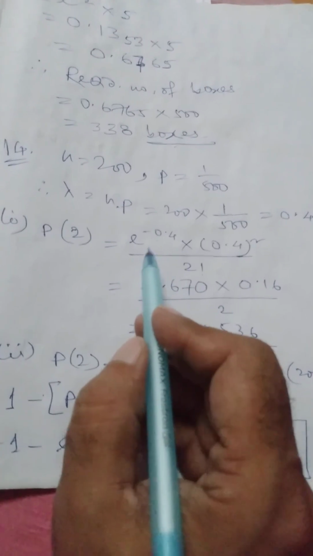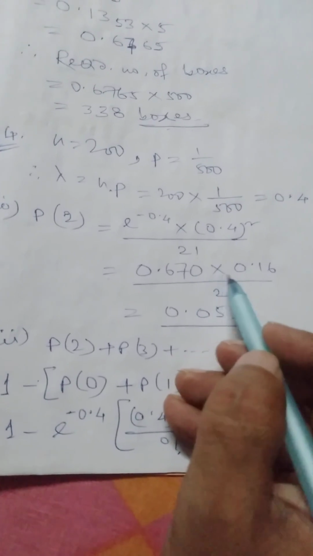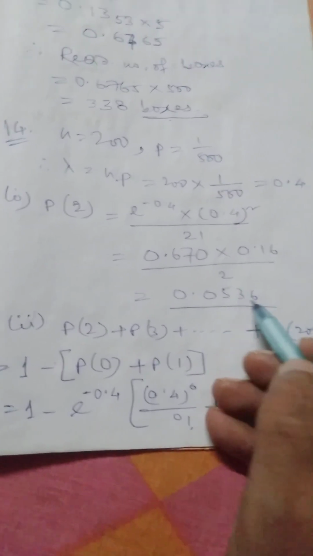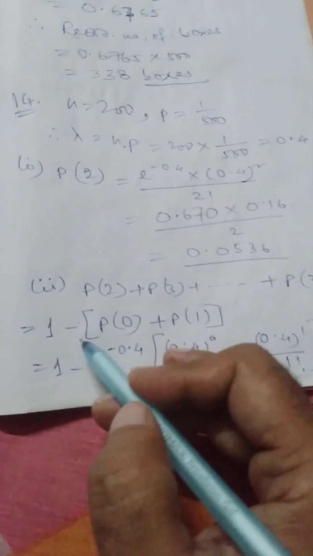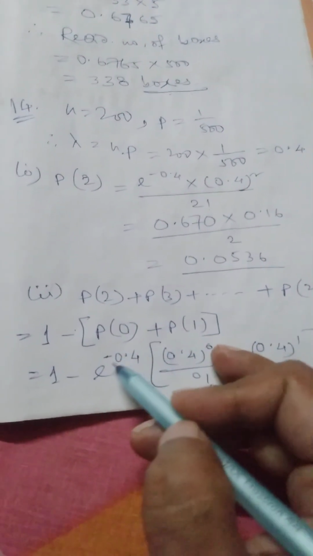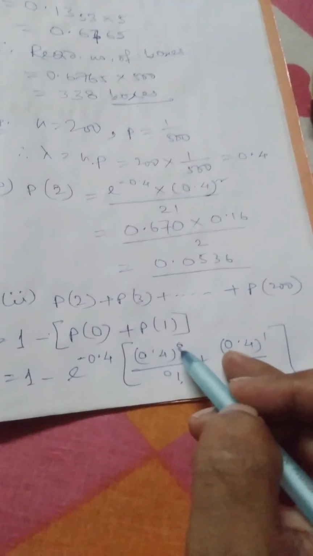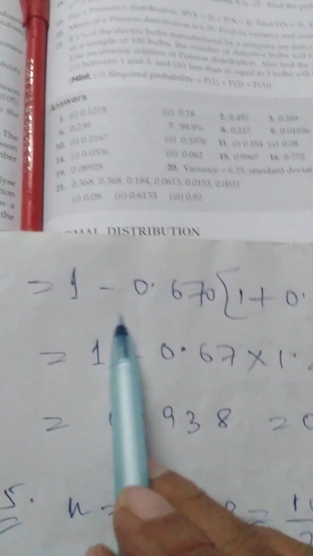So P2 is equal to e raised minus 0.4 into 0.4 whole square by 2 factorial equals 0.670 into 0.16 divided by 2, which will make it 0.0536. Now for the second part, P2 plus P3 plus up to P200, which will make it 1 minus P0 plus P1, which will make it 1 minus e to the power minus 0.4 into 0.4 raised 0 by 0 factorial plus 0.4 raised 1 by 1 factorial, which will make it 1 minus 0.670 into 1 plus 0.4.